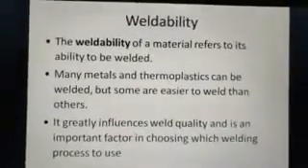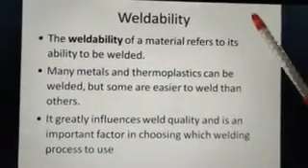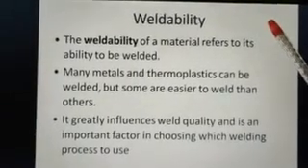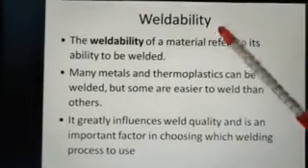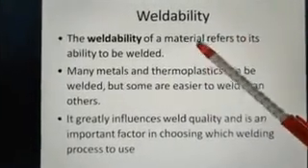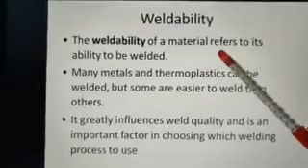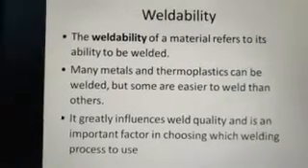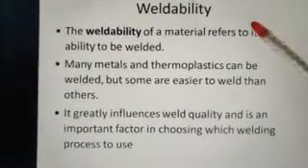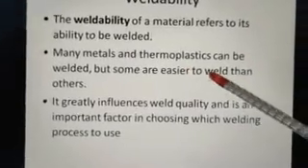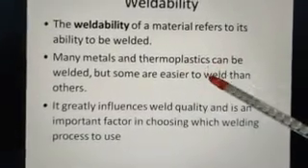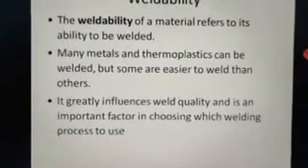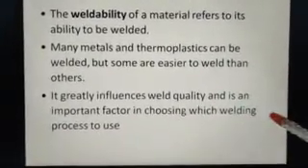So now we will come across a new term or property which we had already seen in the first module when we discussed the technological property or mechanical property of materials, and that is weldability. The weldability of a material refers to its ability to be welded, like we had seen machinability, castability, forgeability. Here weldability is also a property which refers to the ability of a material to be welded. So many metals and thermoplastics can be welded, but some are easier to weld than others. That depends on the weldability of the material. So it greatly influences weld quality and is an important factor to choose which welding process to use.